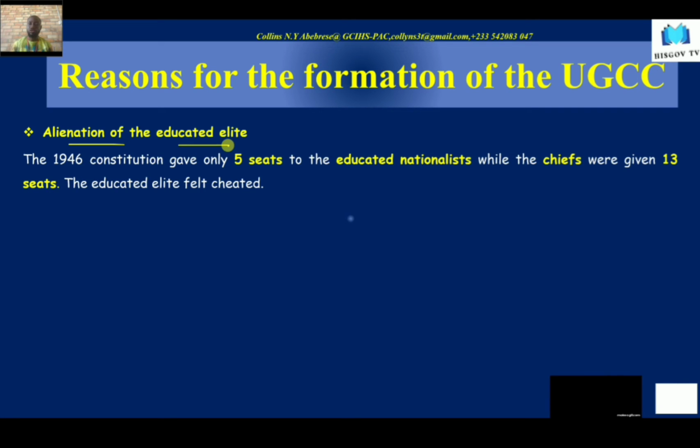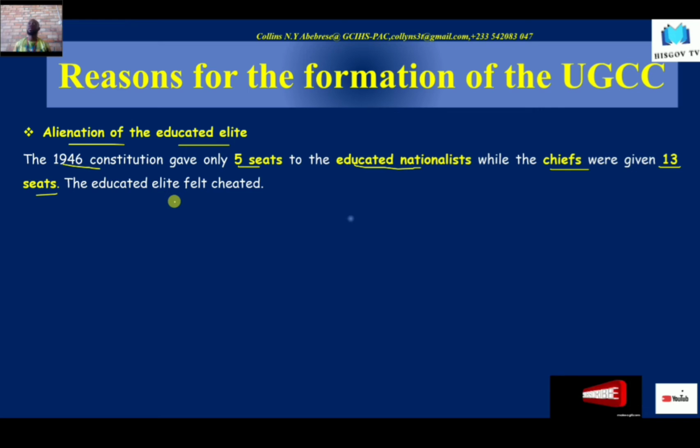And one thing you should know is that the 1946 Alan Burns Constitution gave only 5 seats to the educated elite, or the educated nationalists, while the chiefs, some of whom were illiterate, were given 13 seats.